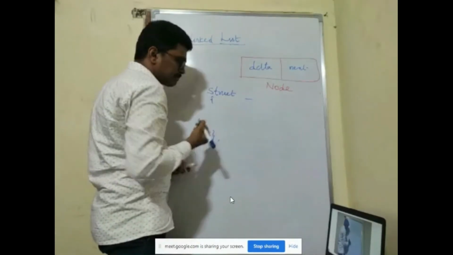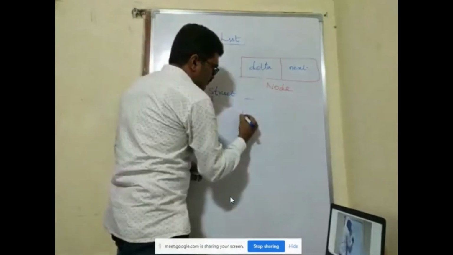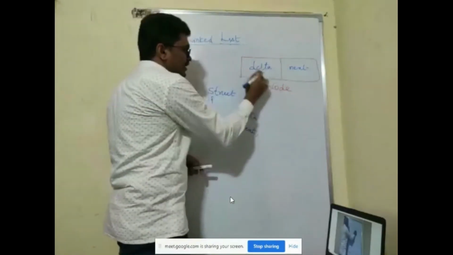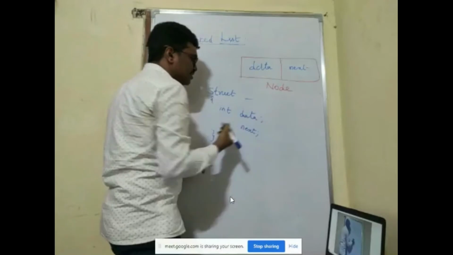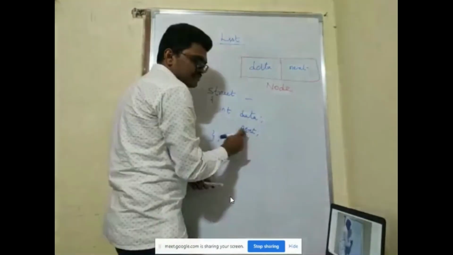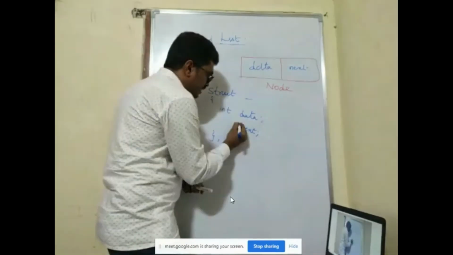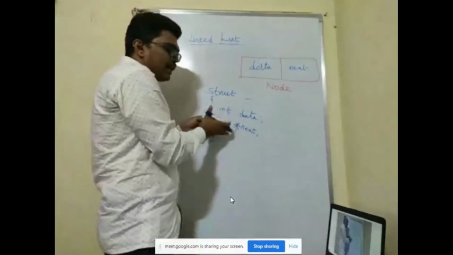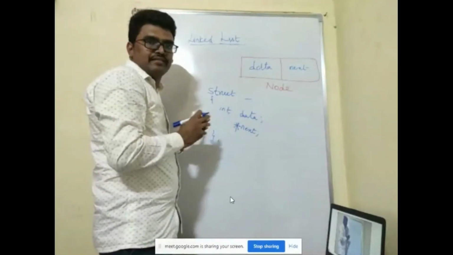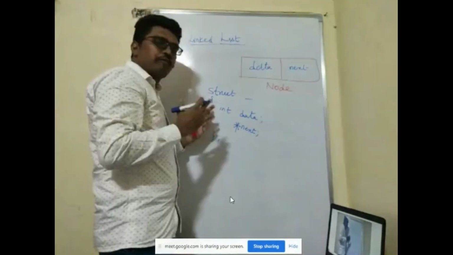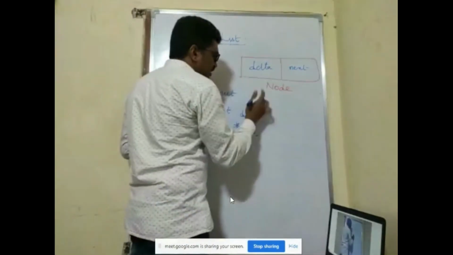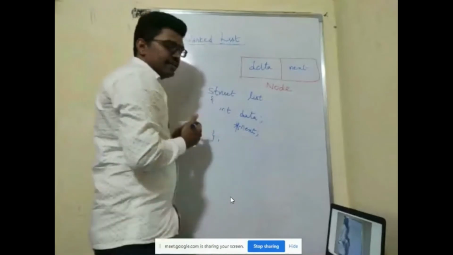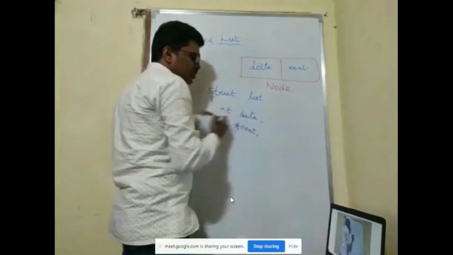Now you have two fields. One is data, another one is next. For data, I want to represent numbers, so I declare it as int. What is next? Next is a pointer, as you said, so I'll put a star. Now the question is, what type of pointer is it? Can you tell what type of pointer it is? For this I'll give some name, suppose I'll give it the name list.